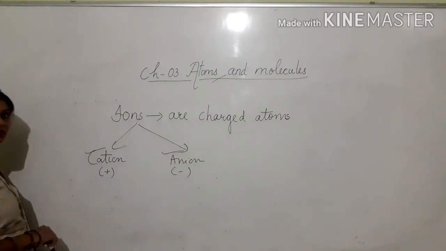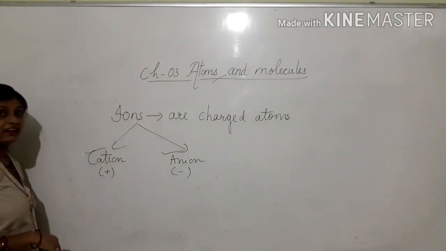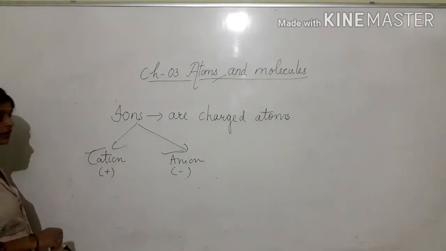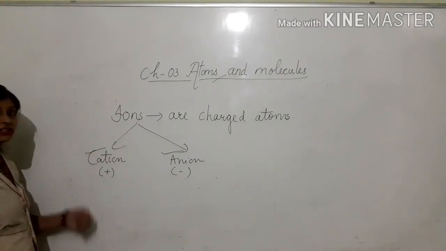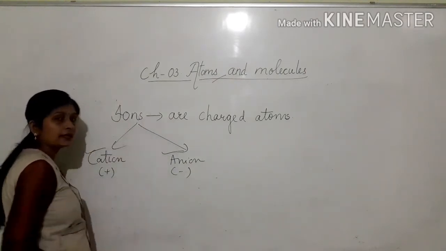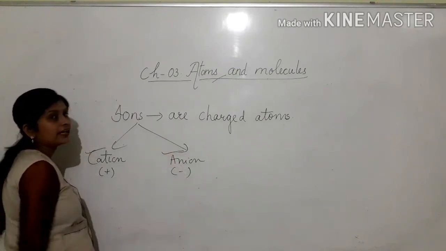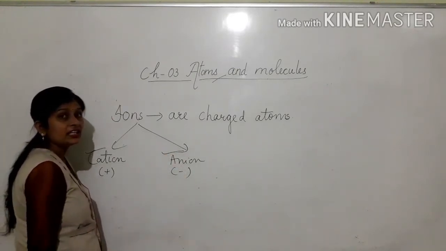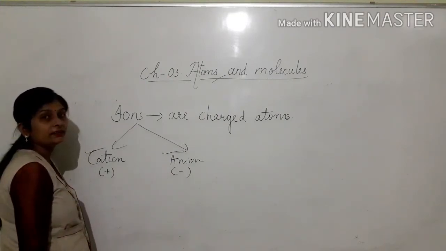If an ion has a positive charge, it is called a cation, so cations are positively charged. If the ion has a negative charge, it is called an anion, so a negatively charged ion is called an anion.